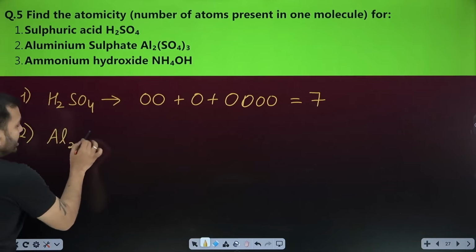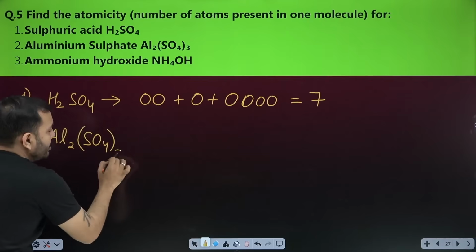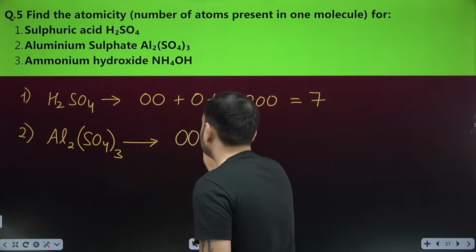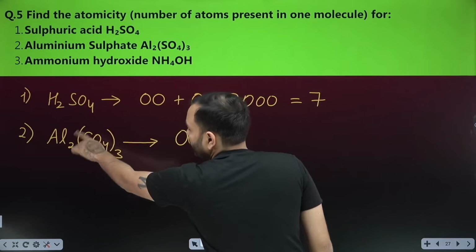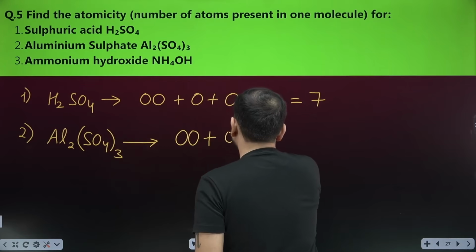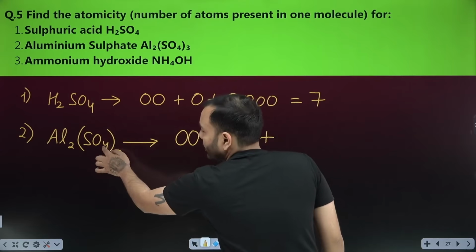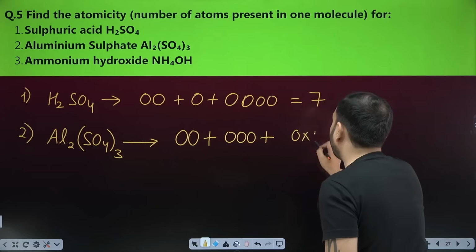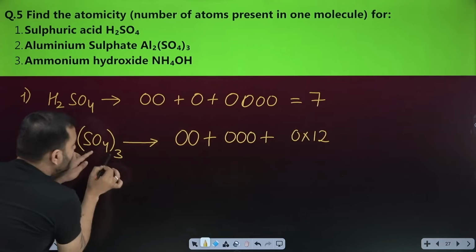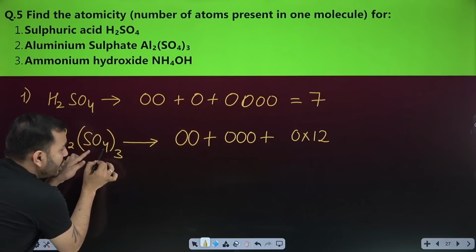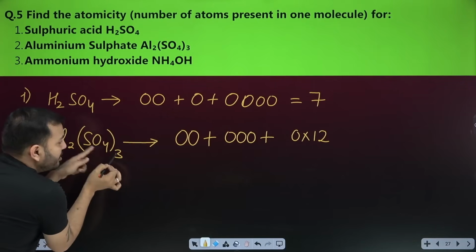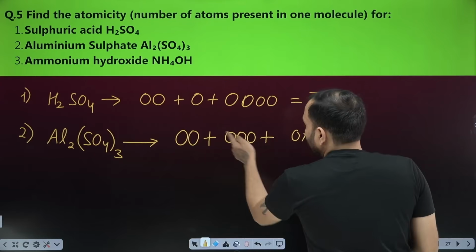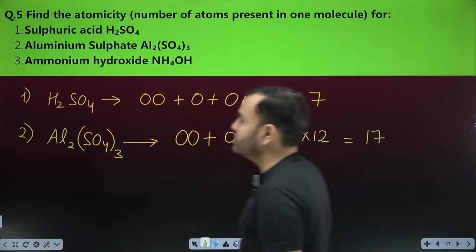Al2(SO4)3. What is this? Don't take tension, I will teach you all this later too. Okay. Al2. So I can see 2 aluminum atoms clearly. How many atoms of sulfur are there? See, sulfur here and bracket 3. So that means 3 atoms of sulfur. 4 of oxygen are seen here, 3 outside. So this is multiplied. How many atoms of oxygen are there? 12, beta. Whenever you see a number written outside, there will be 4 atoms of oxygen, 1, 2, 3, 4, and multiplied by 3. 3 is written outside the whole bracket. So 4 threes are 12. How much is it, beta? 12, 3, 15 to 17. How many is the atomicity?